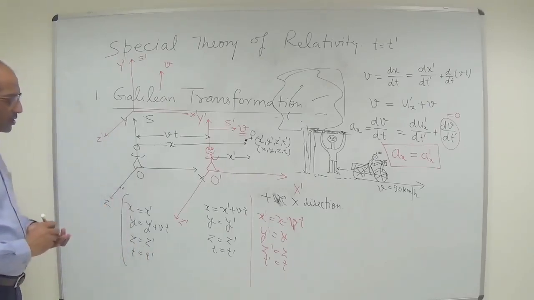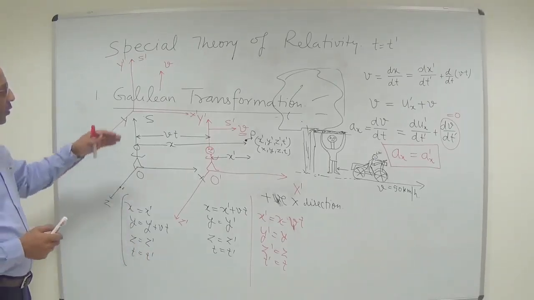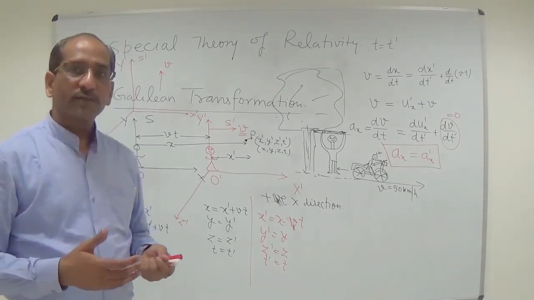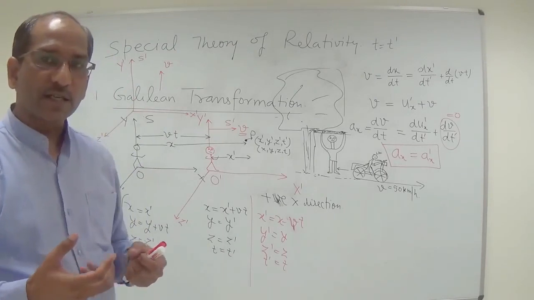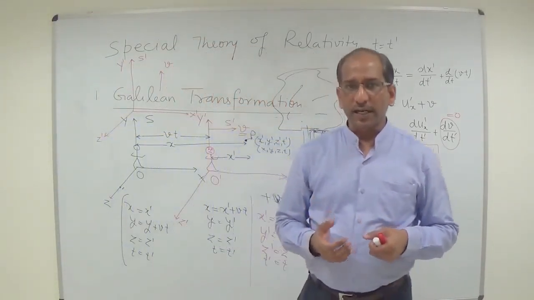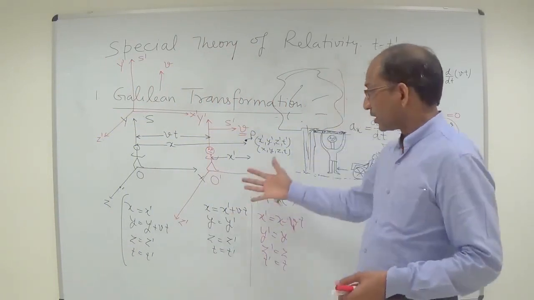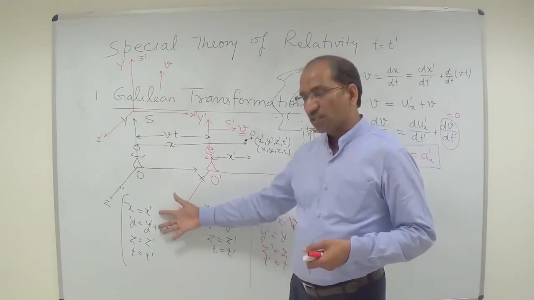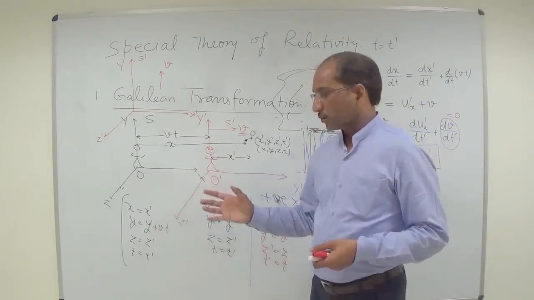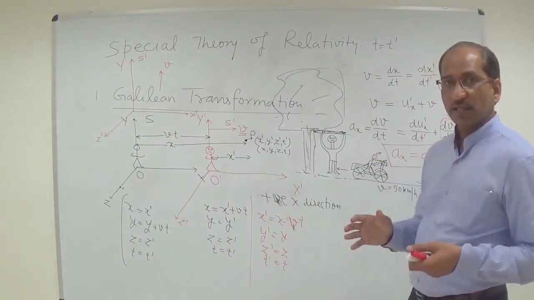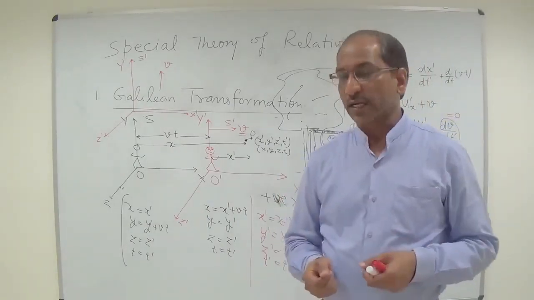So this will be the set of equations when the S prime plane is moving along the positive y direction, and similarly it will be for the z direction. So here one can conclude all these results, and for each set of equations we will get the same result, that acceleration basically remains constant.